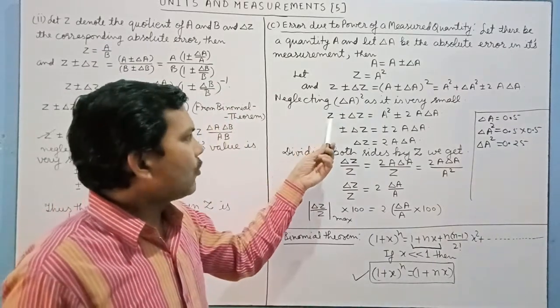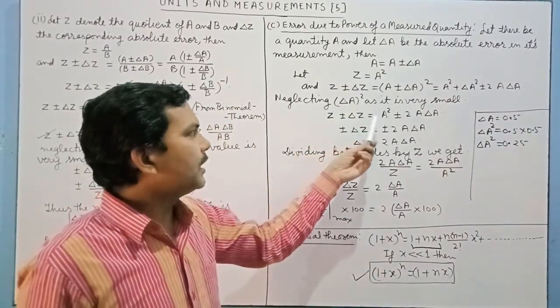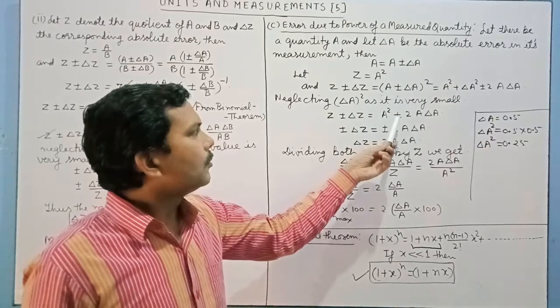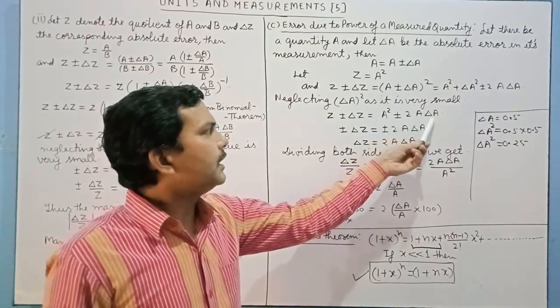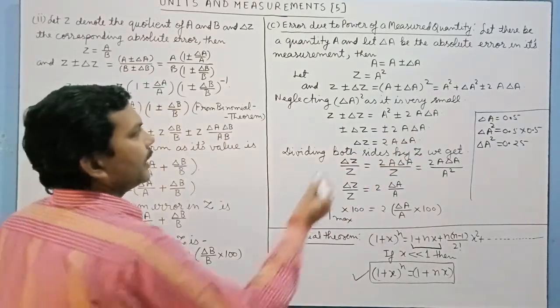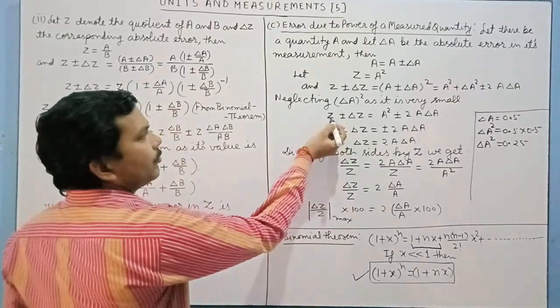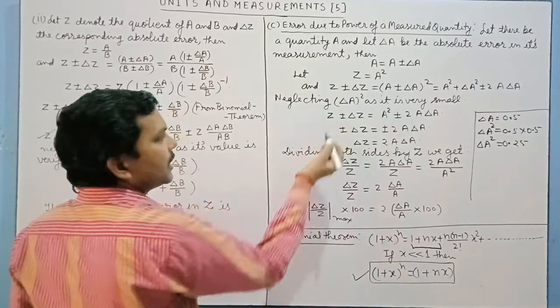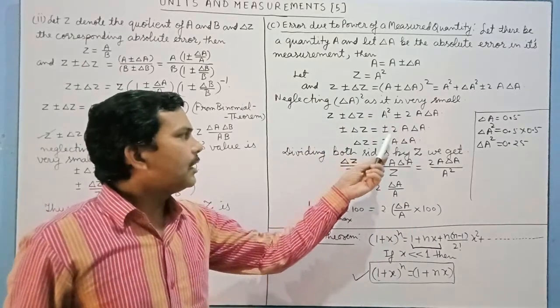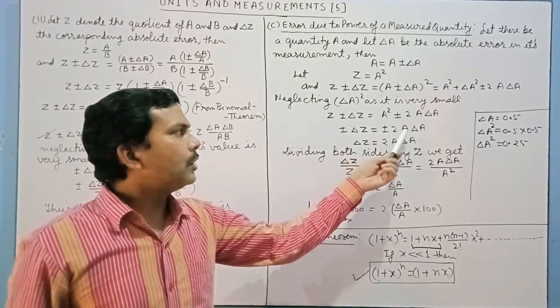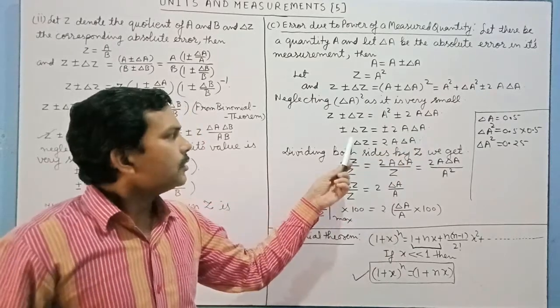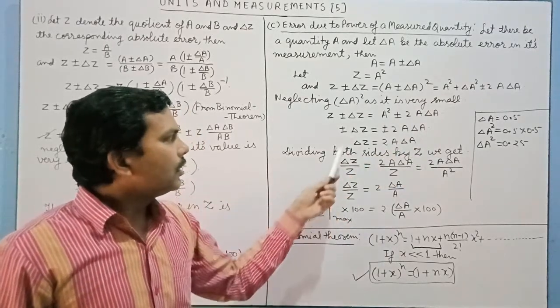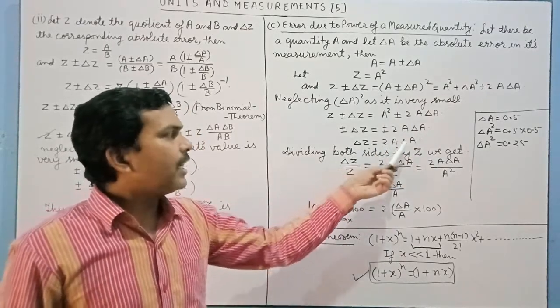We will now get z ± Δz is equal to a² ± 2aΔa. Here a² and z will be cancelled because z is equal to a². So these terms will get cancelled. We will get ±Δz is equal to ±2aΔa, and we have the maximum value as Δz is equal to 2aΔa.